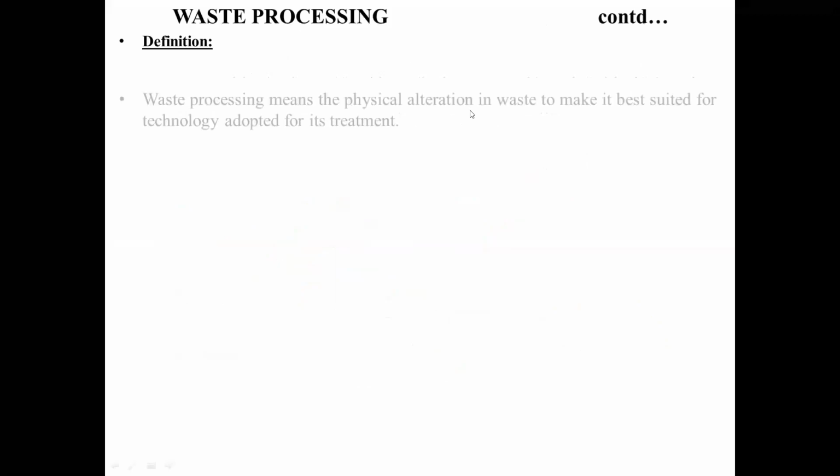Exactly what does processing mean? It is nothing but the physical alteration which you are going to be doing to the waste, so that the best technology is adopted for the treatment process. When we are talking about physical alteration, what does it mean?